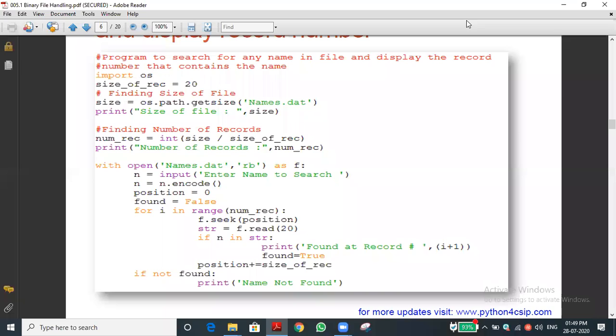Sir, one more doubt, sir. If n in string means n equal to string, we are checking, sir. No. N in string, in operator, not in operator. Membership operator we are using. N contains some encoded character. Whether that character is present in the STR. If it is found, definitely what may N contain? Vikas in the encoded form. What may STR contain? Vikas plus 15 spaces in the encoded form, right? Anyhow, the encoded form will get matched, no. Yes, sir. Understood, sir. That's the concept.